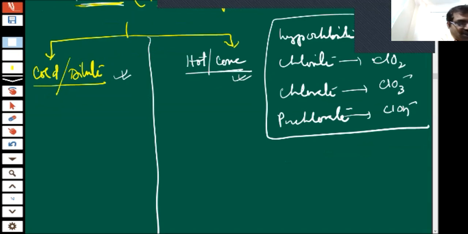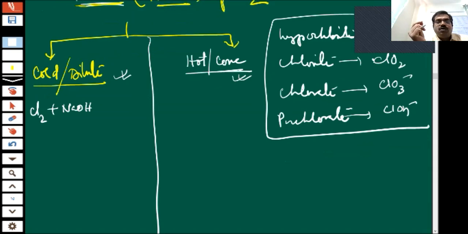Okay, children, see, this is the reaction. Chlorine gas with NaOH. NaOH is exactly found in solid form only. Slippery white granules are there. They are slippery. So water should be there. Water is present, that is understood. NaOH means water is there. So when they react, cold and dilute, what is going to form, children? These are the products we have to know.